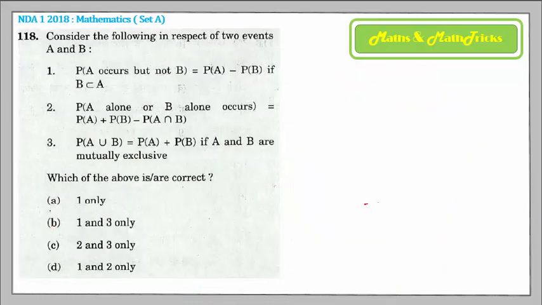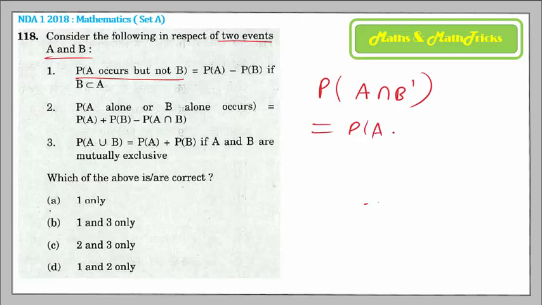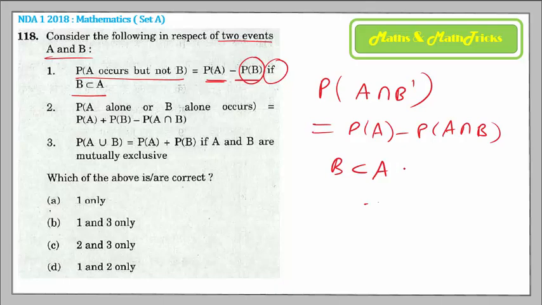In this, again a concept based question, they give 3 statements about the 2 events A and B. The probability that A occurs but not B, how do you write that mathematically? The probability of A but not B is equal to the probability of A minus the probability of A intersection B. But what they say is that it equals P of A minus P of B, when B is a subset of A. Well, it is right, because when B is a subset of A, what happens to the probability of A intersection B?